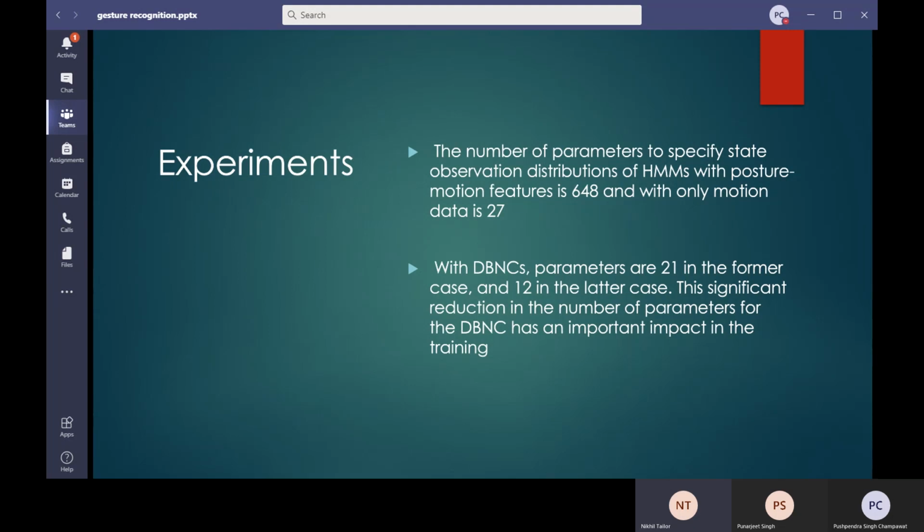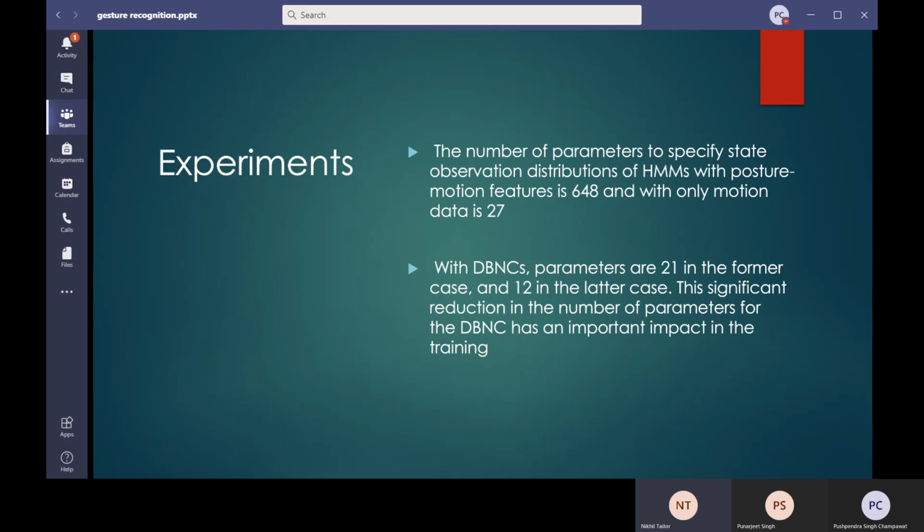along with their movement. In the second experiment with the hidden Markov model, we considered the motion of the body parts as the features of the model, which counted as 27 features. In another experiment, we used the dynamic Bayesian network classifier, where we considered a total of 21 parameters, including the position of the body parts and their motion.